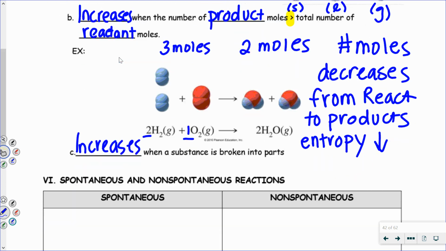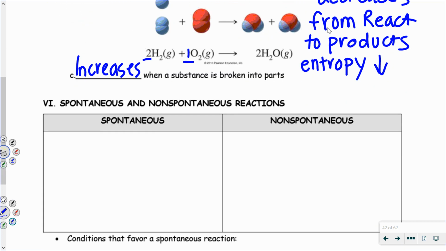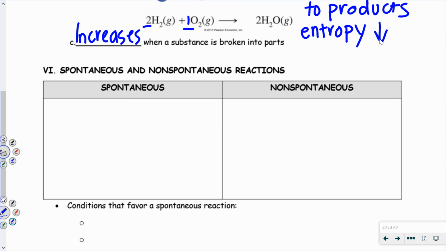All right, and the last thing for kinetics is spontaneity, meaning a spontaneous versus a non-spontaneous reaction. We've seen the word spontaneous before in nuclear chemistry, but spontaneous means that something occurs naturally. So if something occurs naturally, we say that it is spontaneous.